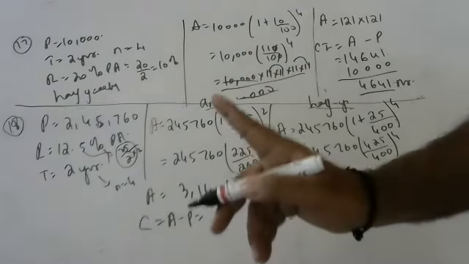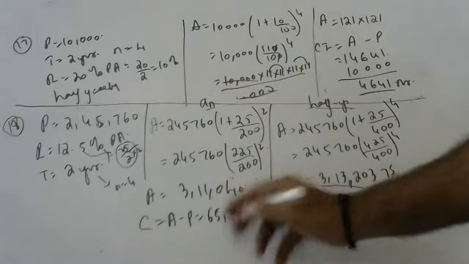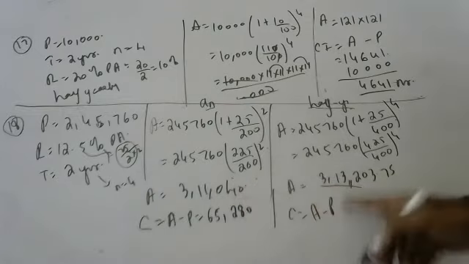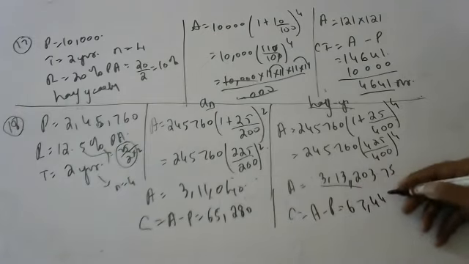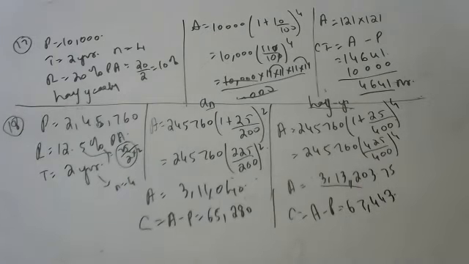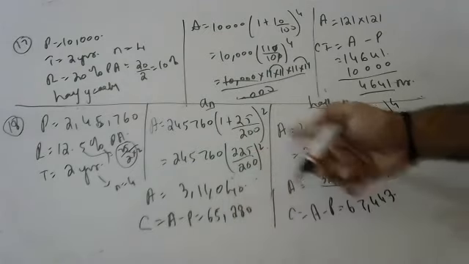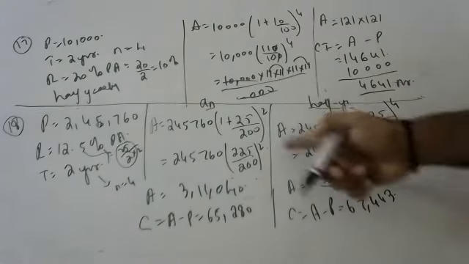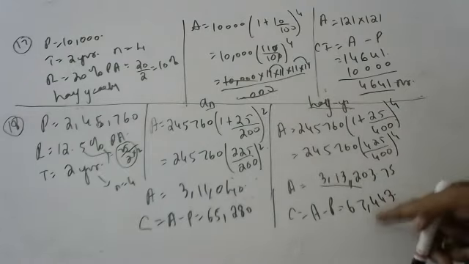65,280. Here how much? 67,443.75. Okay. Pravalika, now which is gain? Half yearly or annually? Which is more gain? Half yearly. So half yearly is more gain than annually.